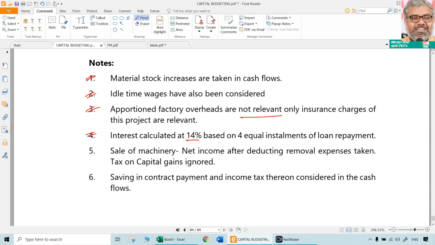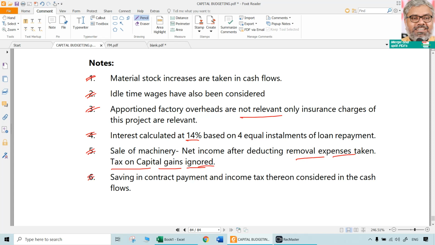Interest is calculated at 14% on 4 equal installments, which normally will not be done in other cases. Only in this particular problem it is done like that because of the specific case of loan and installment, not an initial cash outlay. Then sale of machinery is taken after deducting the removal expenses, and tax on the capital gains on the sale of machinery is ignored. That is a convenient working note we can write.